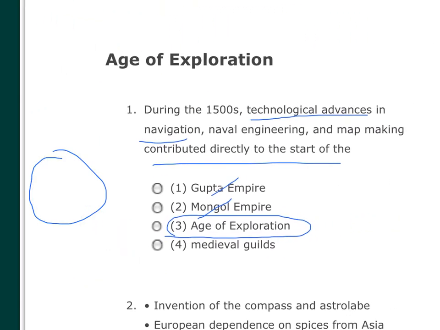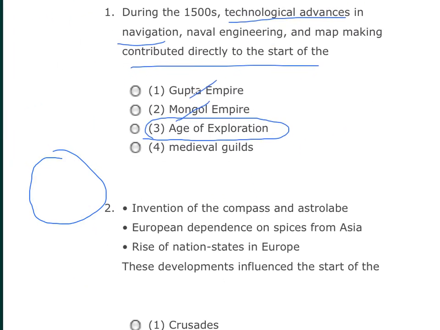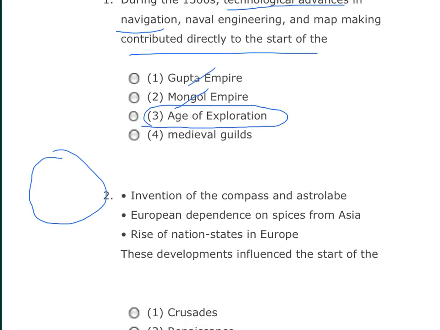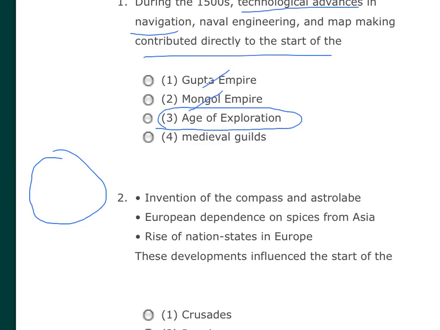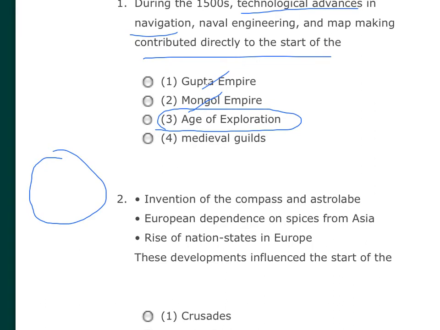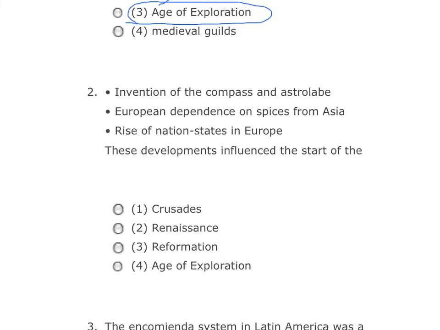All right, let's go right back now and take a look at another question. The invention of the compass and the astrolabe, the European dependence on spices from Asia, and the rise of nation states in Europe, these developments all influenced the start of what? Well, by now you know the answer. The start of, again, the age of exploration. That's one of our key ideas on our chart. And so you see, questions about this are always going to have these main ideas in them.